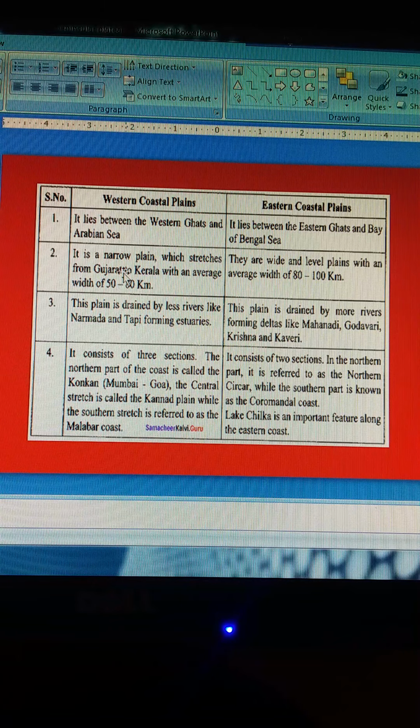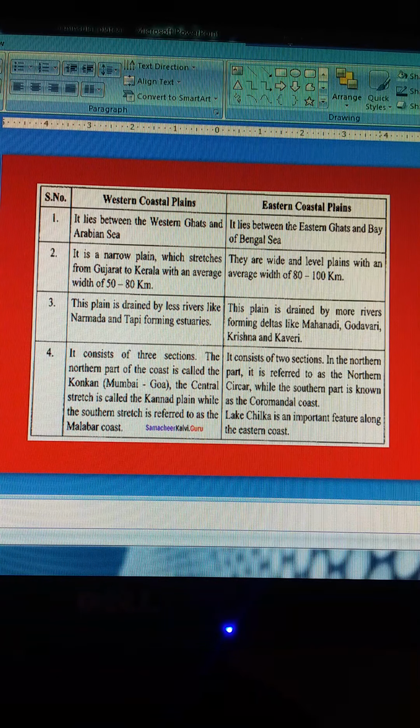The western coastal plain is a narrow plain with an average width of 50 to 80 km. The eastern coastal plain is wide and level with an average width of 80 to 100 km. The western plain is drained by rivers like Narmada and Tapi, forming estuaries. The eastern plain has rivers forming deltas like Mahanadi, Godavari, Krishna and Kaveri. The western coast consists of three sections: the Konkan, the central Kannada, and the Malabar coast. The eastern coast has the Northern Circars and then the Coromandel coast, the latter part. And Lake Chilika is one of the main features of the eastern coast.